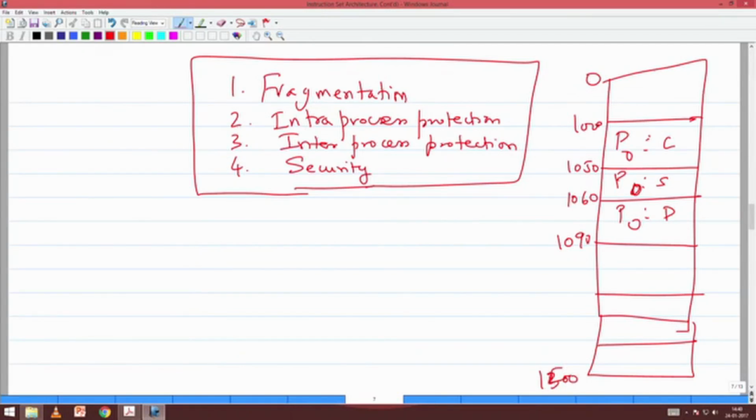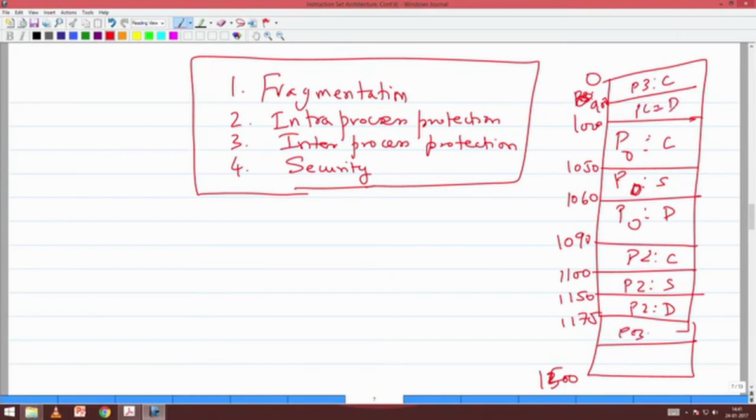Now I have P2 code, P2 stack and P2 data. Let me say this is 1100, 1150, 1175. Now this is P3 code, so this is 900, P3 data and P3 stack, let us say 1290.